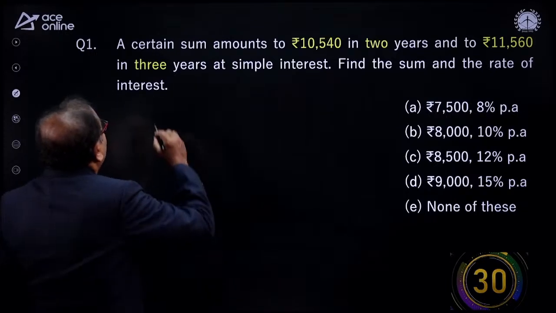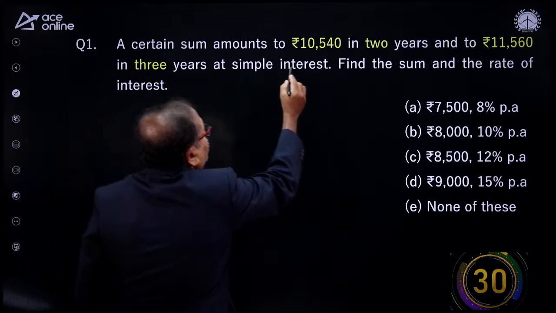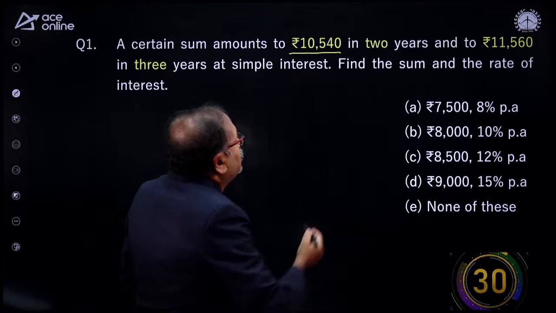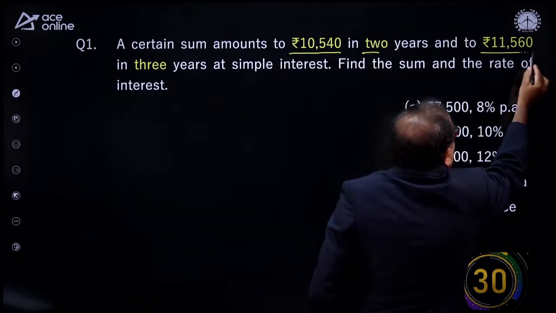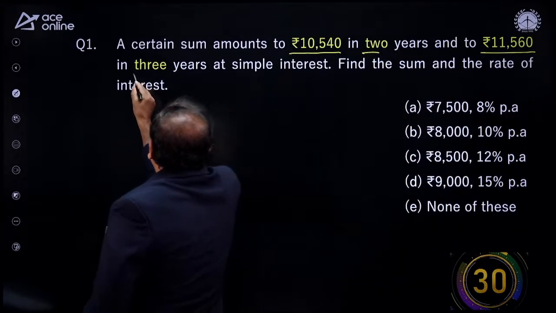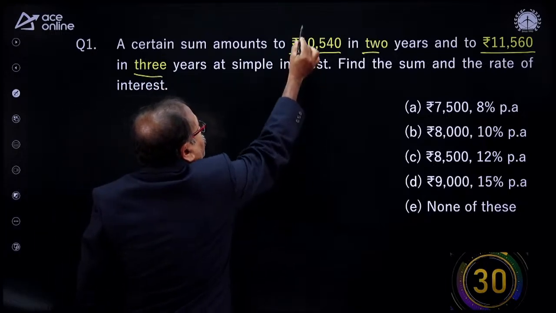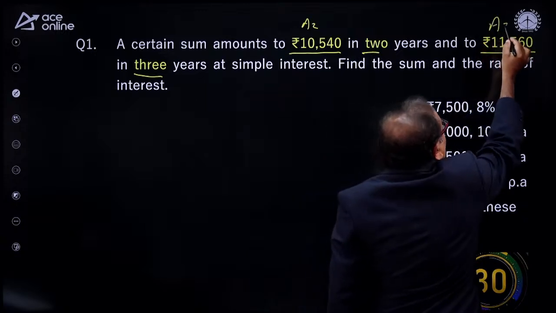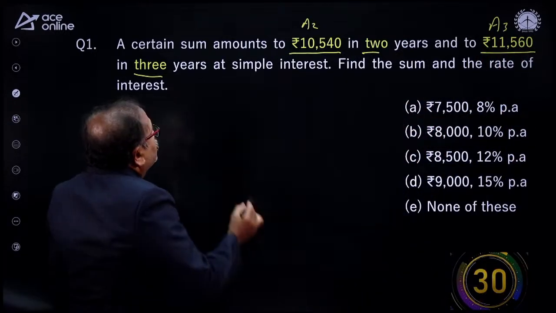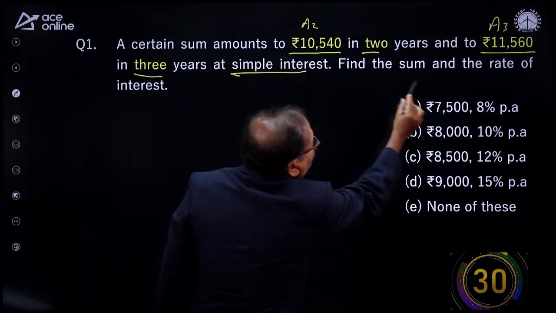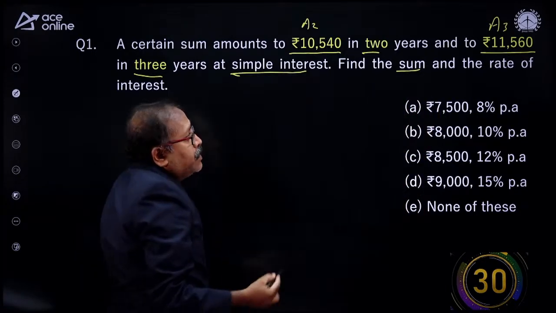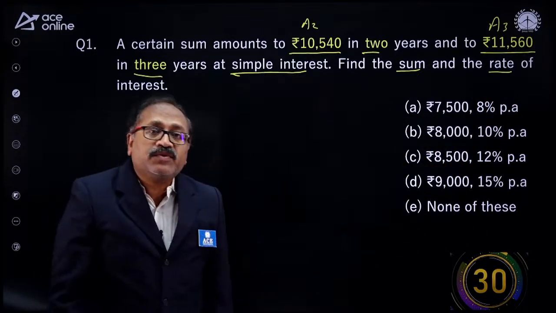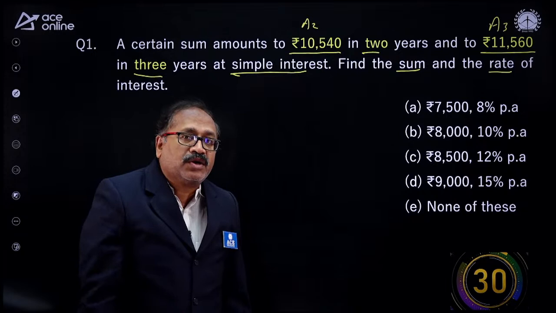Let's begin here. What is the question? A certain sum amounts to rupees 10,540 in 2 years and rupees 11,560 in 3 years. So this is the amount after 2 years, and this is the amount after 3 years. At simple interest, find the sum and also the rate of interest. Here we have the options. 30 seconds for you to either understand or try to solve the question.